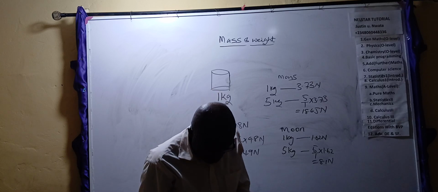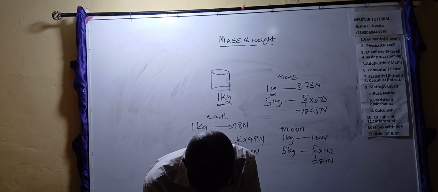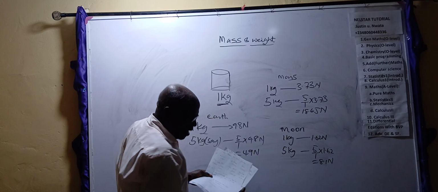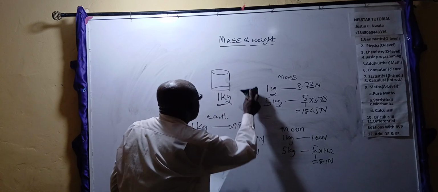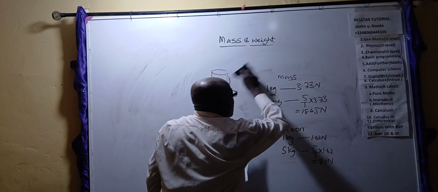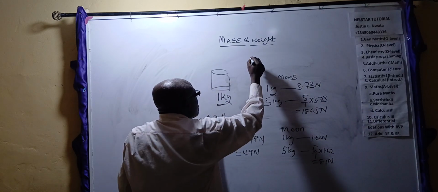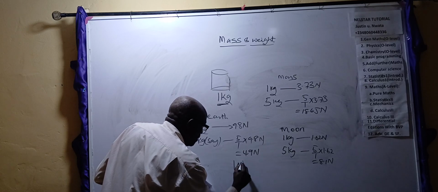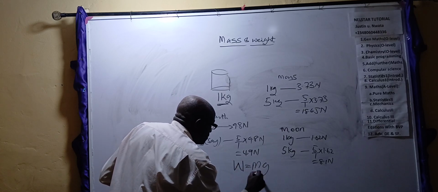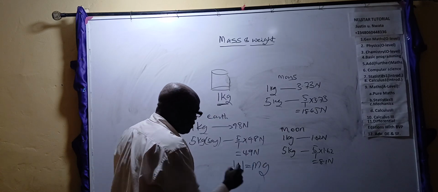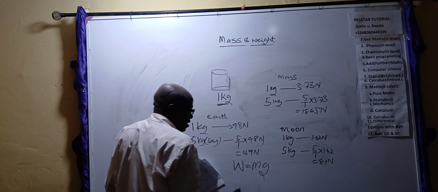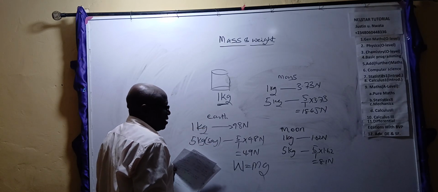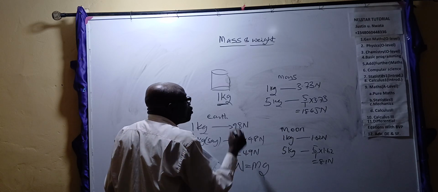Now, based on all these calculations we have done, we came to this important formula, one of the most important formulas on Earth, called W. From all these things I've done here, you get W equals mg. This W equals mg is a very important formula in mathematics, in physics, in mechanics.